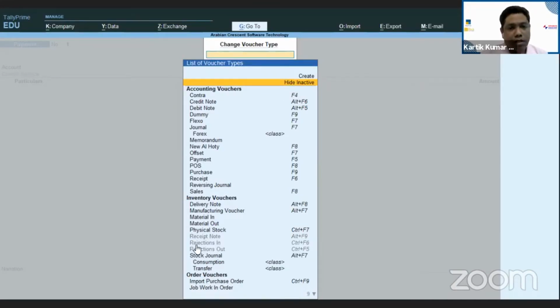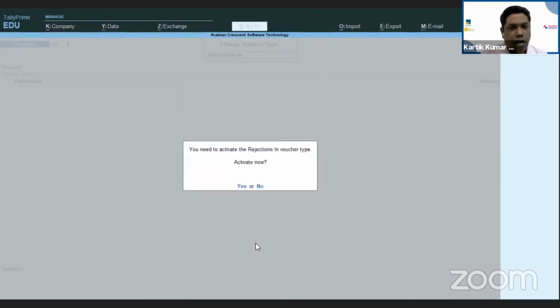As I said, the rejection in, now see this particular voucher is inactive. If I press on it, it is asking whether you want to activate this voucher. If you press yes, it will be activated. So it is very easy to activate the vouchers, and it is very easy also to deactivate a voucher.